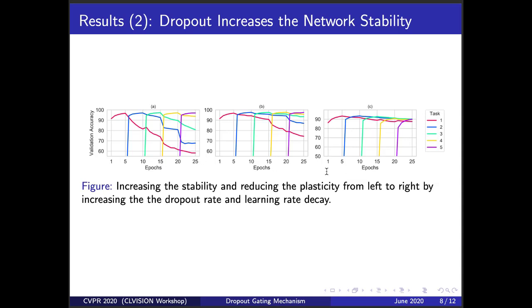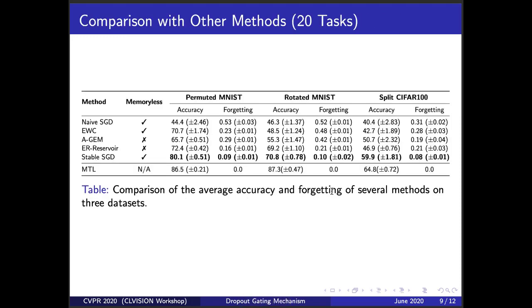We show that by increasing the dropout rate and learning rate decay from left to right, the stability of the network will increase and the plasticity will decrease, meaning that a plastic network will learn new tasks with higher accuracy, but it also forgets the previous task faster compared to a stable network.